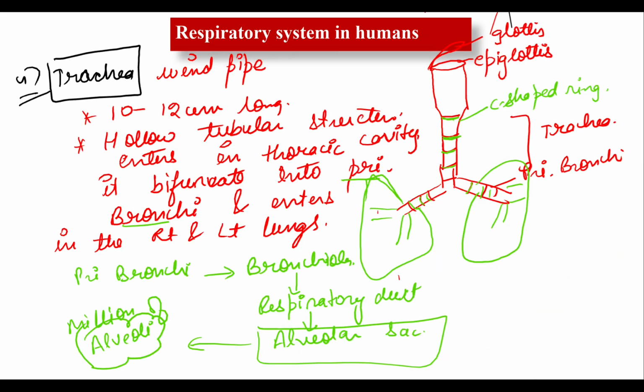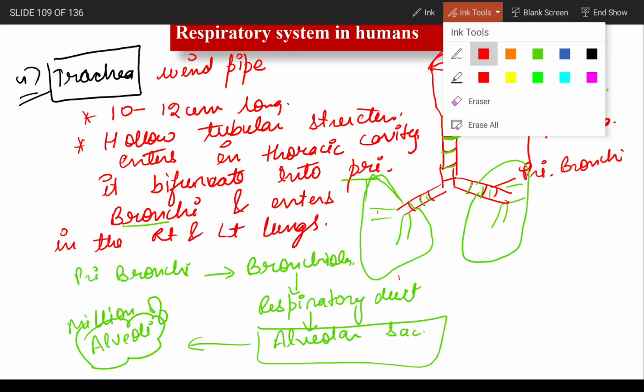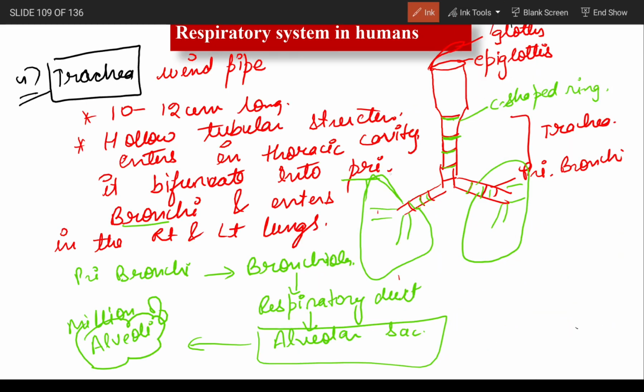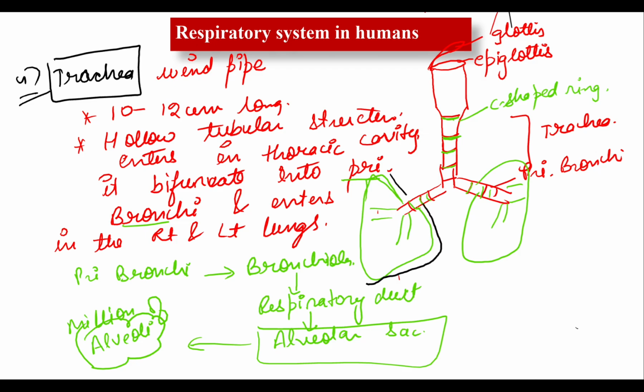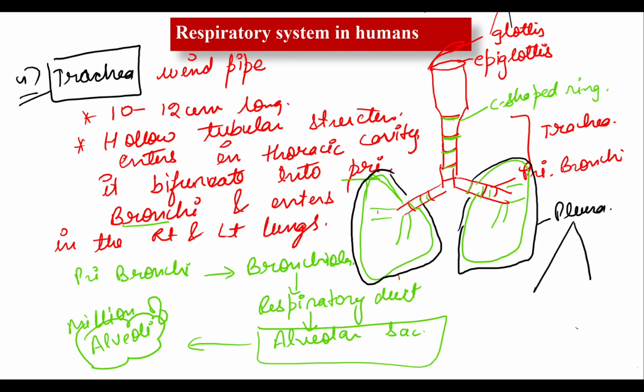Now let me tell you one more thing, that the lung is surrounded by a membrane. Outside the lung there is a membrane, and this membrane is known as the pleura. There are two membranes. The first one is the inner membrane and the second is the outer membrane. The inner membrane is known as the visceral pleura, while the outer membrane is known as the parietal pleura.